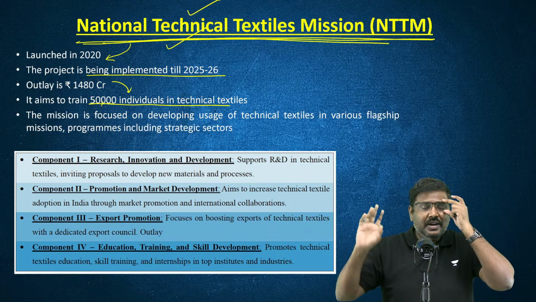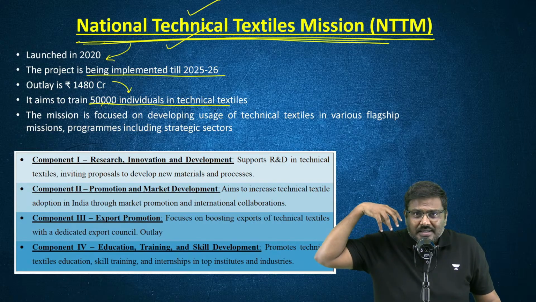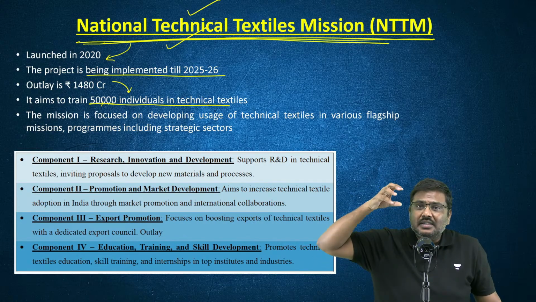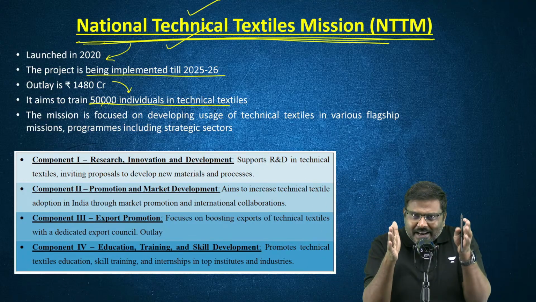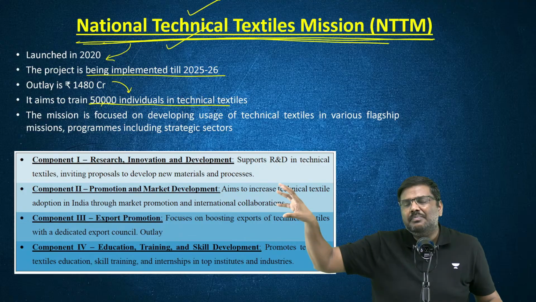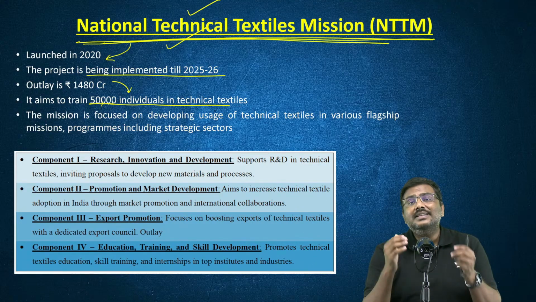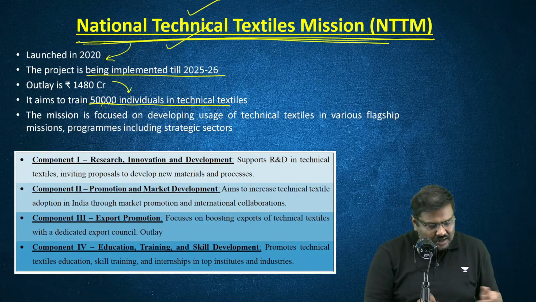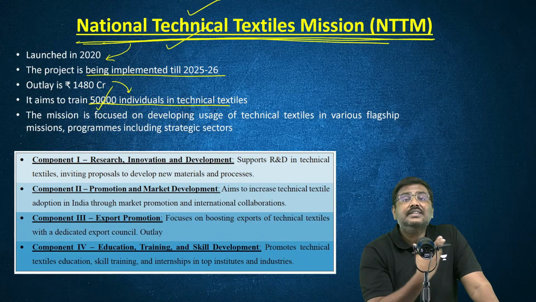Technical textile essentially is that segment where the textiles produced are used for specific purposes. For example, in the automobile industry, in space exploration, or textiles which can withstand high pressure. These are used in specific areas and have specific features. These are called technical textiles. Under this, the target is that 50,000 people should be trained and skilled.